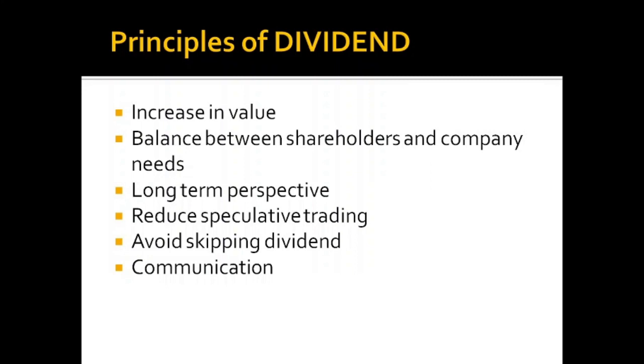And reduce speculative trading. A dividend policy should be framed in such a way that it reduces the speculative trading of the shares. And a dividend policy should be formed in such a way that it avoids skipping dividends. Dividends should be paid to the investors in all possible ways, unless the company is in a very bad situation. If the company is in that bad a situation, then we can skip the dividend payment. Otherwise, it is not good to skip the dividend payment.